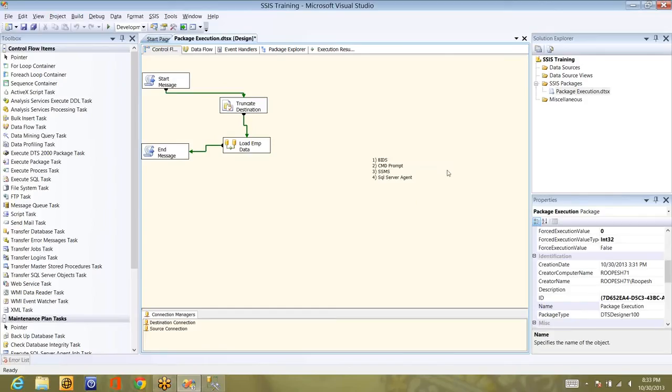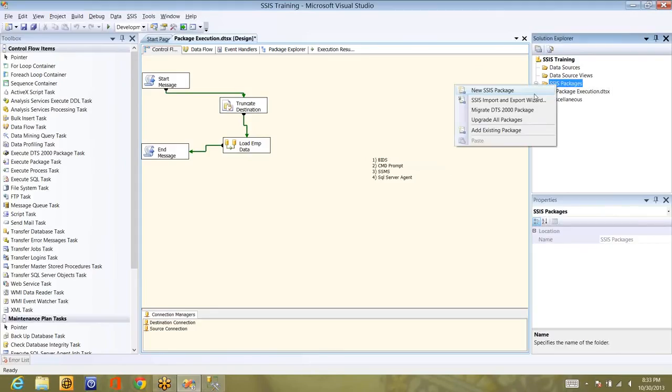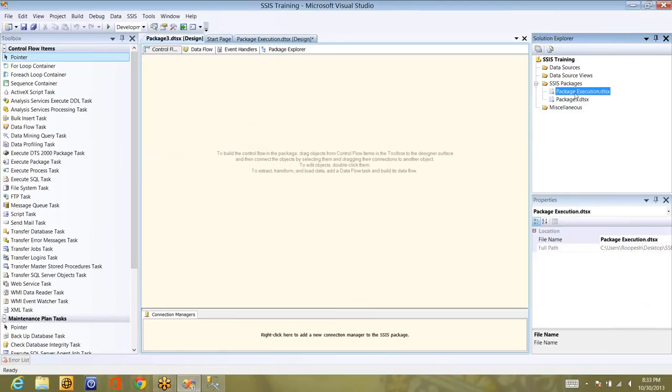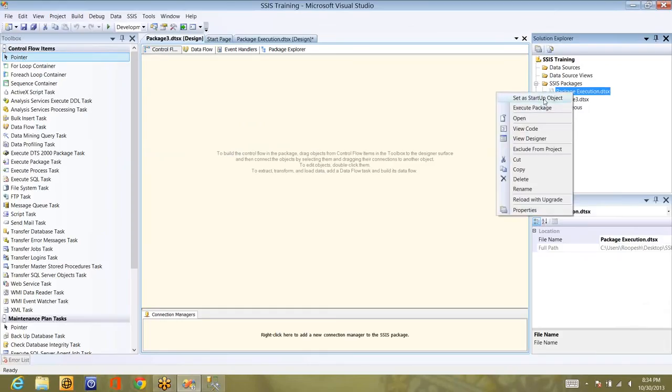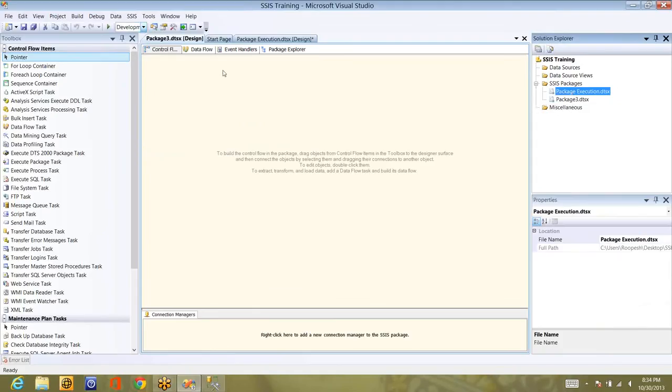In BIDS, I don't think that I need to explain how to execute the package. The only thing I'd like to explain is if you have more than one package, let's assume this is your parent package and this is your child package. This package is calling this one. So you need to set this as the startup object. If you execute, this is the first one that will be executed. So the set as startup object means what is the startup object.